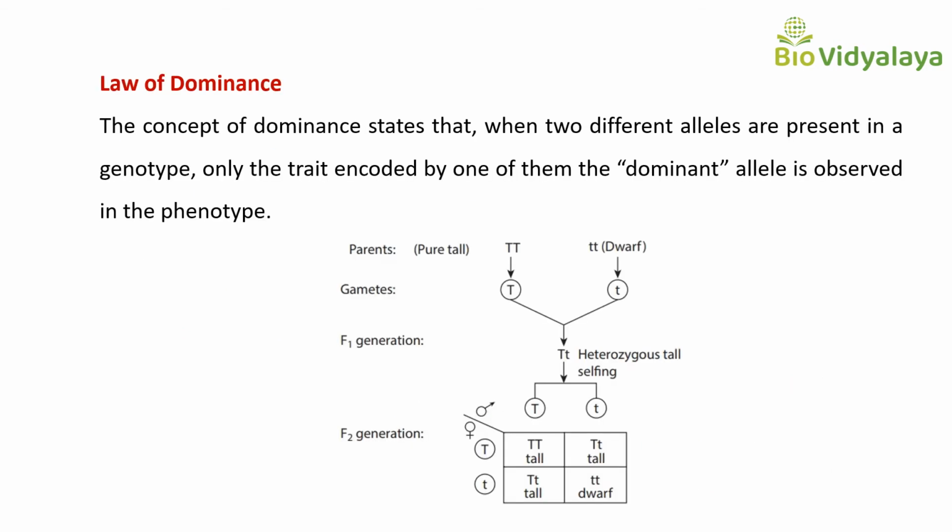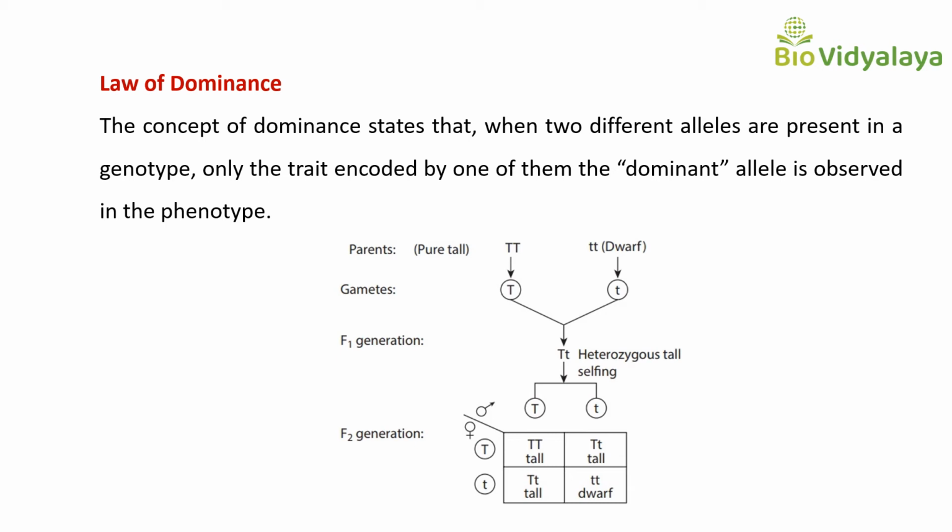Law of dominance. The concept of dominance states that when two different alleles are present in a genotype, only the trait encoded by one of them, the dominant allele, is observed in the phenotype.